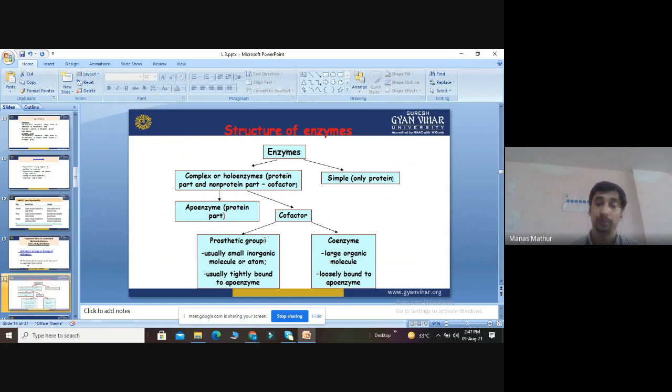Large molecules are called coenzymes, and small inorganic molecules or atoms are called prosthetic groups. Large organic molecules are made up of carbon, hydrogen, and oxygen, while small inorganic ones contain metallic ions. So there are two types of cofactors, prosthetic group and coenzyme. A very simple diagram makes this easy to understand.